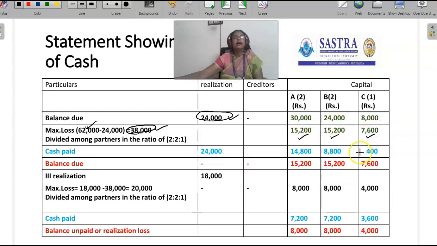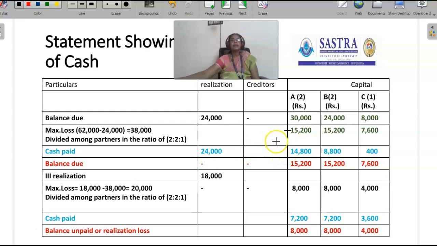Partner C is debiting 7,600 rupees because this is a loss. So this loss is deducted from the balance. So we have to deduct. From 30,000, if we deduct 15,400, the balance left is nothing but cash paid.